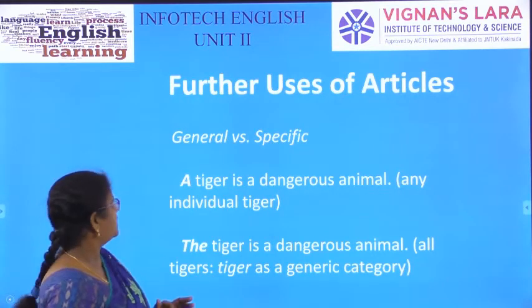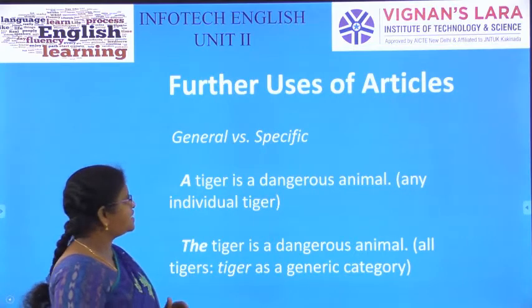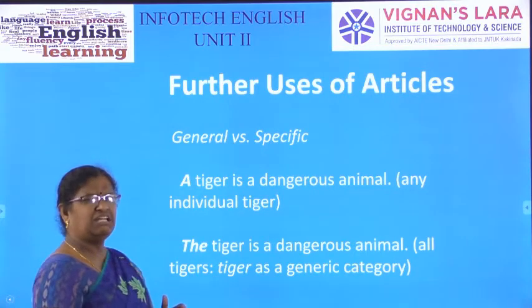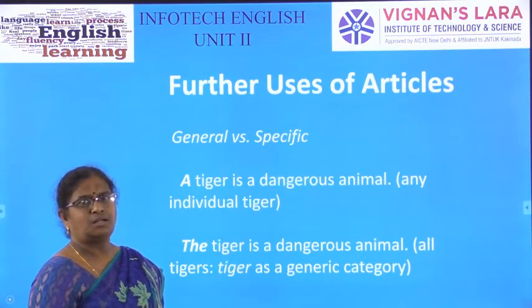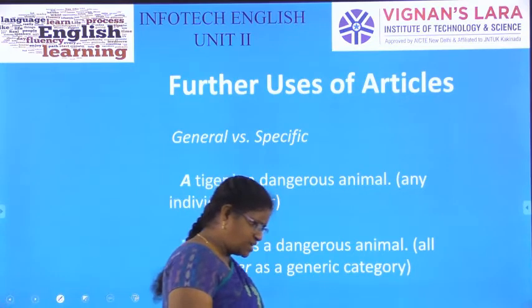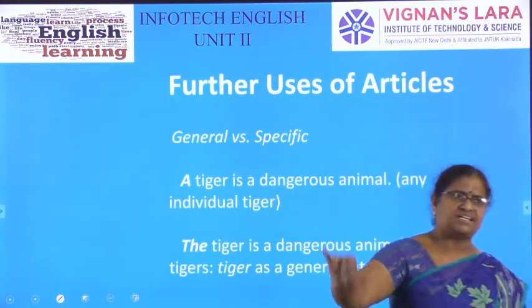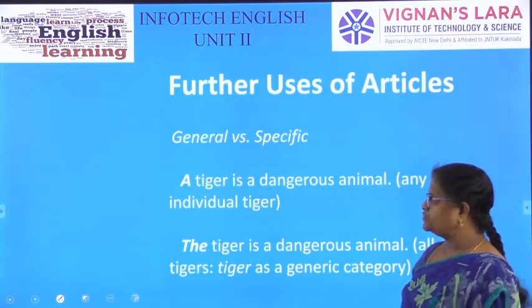Other uses of articles. General versus specific. A tiger is a dangerous animal. Here, a tiger is a dangerous animal means any tiger is a dangerous animal. It is a common feature of all the tigers, not a particular tiger. So we use a.